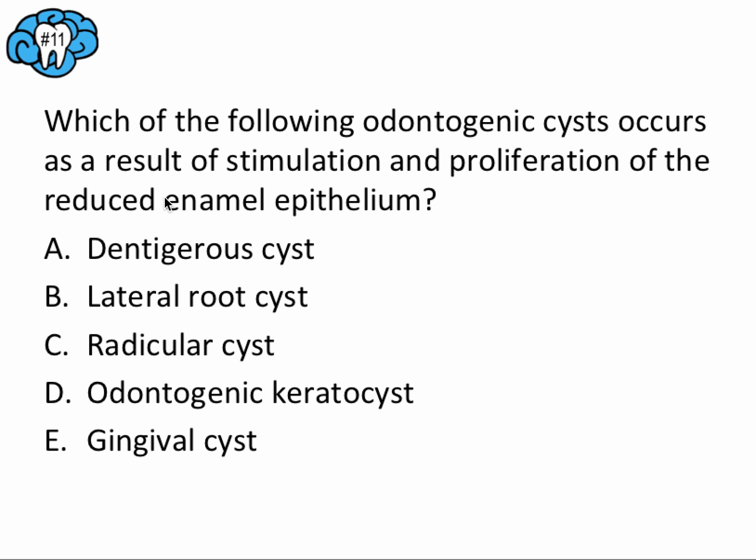All right, so for this one, again, as you can see, a lot of these answers are relying on the high yield facts that we mentioned, those underlined words and the red font words we had in the videos that we've been through together. And so if you remember, the reduced enamel epithelium was one of those tooth embryological structures involved in the formation of dentigerous cysts, which are accumulations of fluid between the crown and the reduced enamel epithelium. So for this one, A would be your answer.